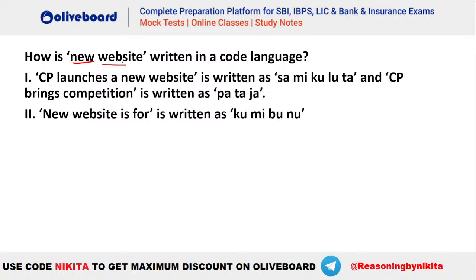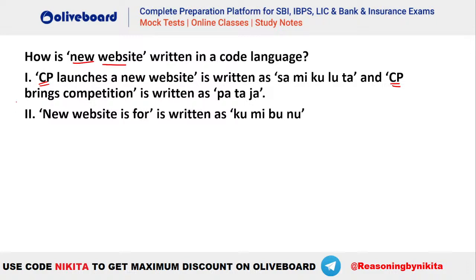From the first one, CP launches a new website, and the second says CP brings competition. So using only the first one, you can find CP, right? You cannot find launches a new website. And similarly, you can see there will be a problem. In the second one, new website is for, isn't it?